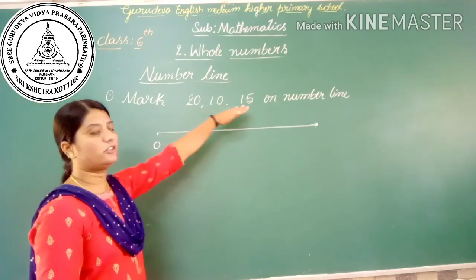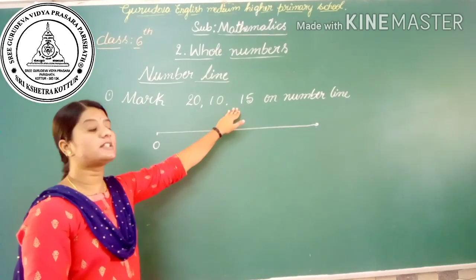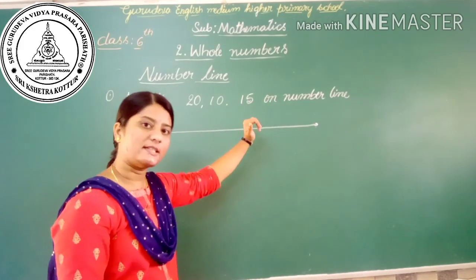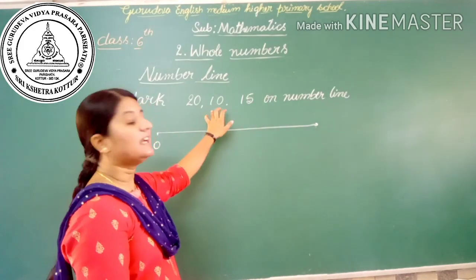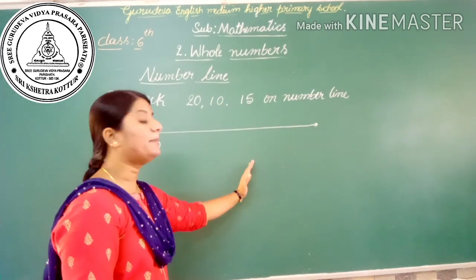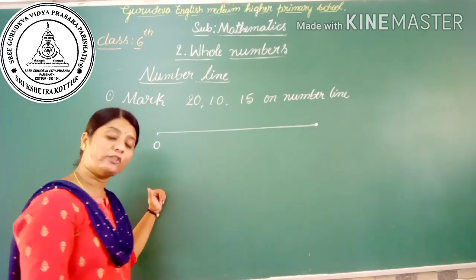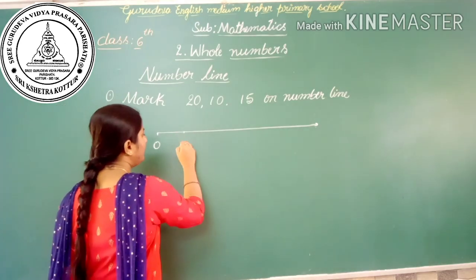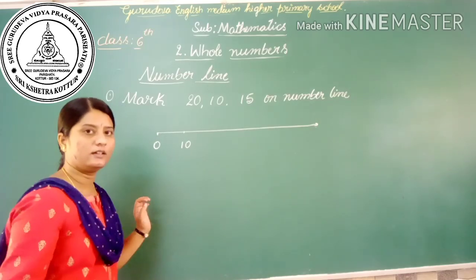Once you observe here, in these three numbers, which is the smallest number? Yes, that is 10. 10 is the smallest number. We know that the numbers go on decreasing to the left of the number line. So first, in one point, I will mark 10.